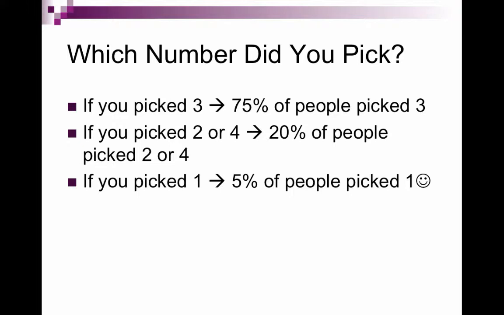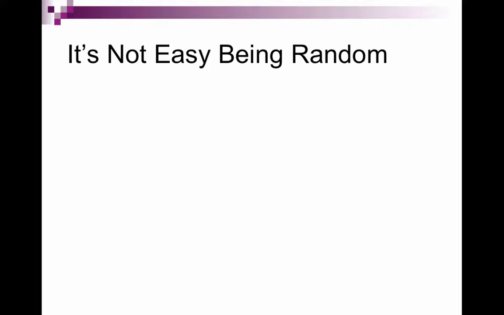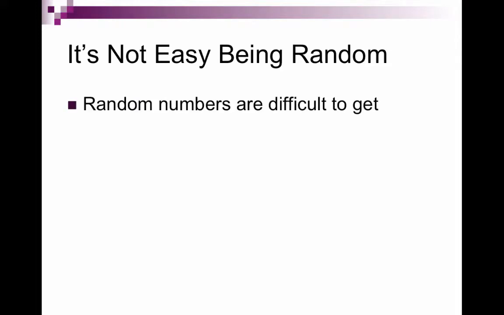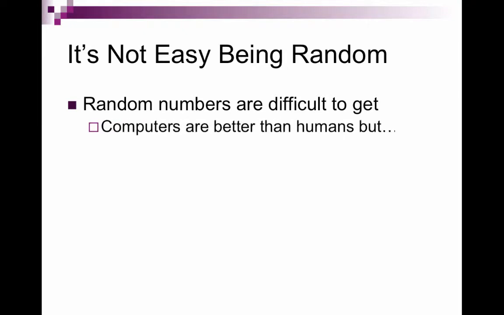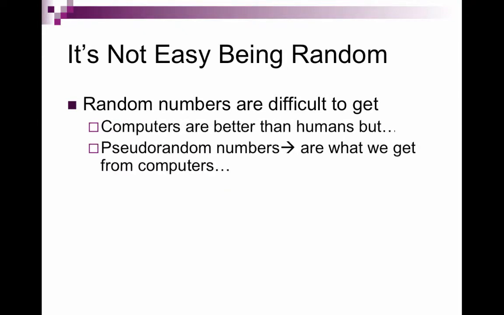When I did it for the very first time, I picked the number 3. That goes to show that it's not actually easy to be random. Random numbers are difficult to get. Our brains do not work randomly, even if you are trying to pick random numbers. You will either start picking numbers in a pattern, or you will end up using your favorite number more often than other numbers. Computers are better than humans, but computers give us pseudo-random numbers.